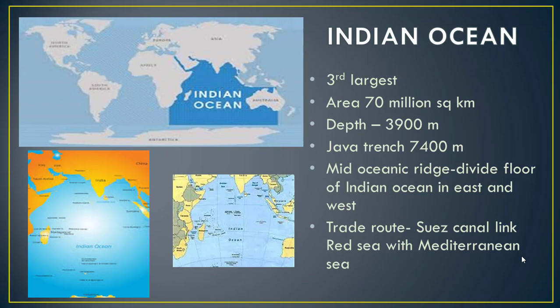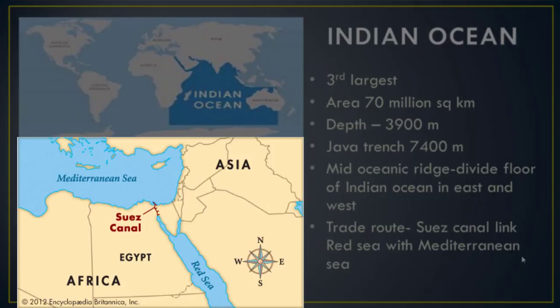Mid-oceanic ridges are also present here, which divide the Indian Ocean floor into east and west. It is also an important trade route. It connects the Red Sea with the Mediterranean Sea through the Suez Canal.